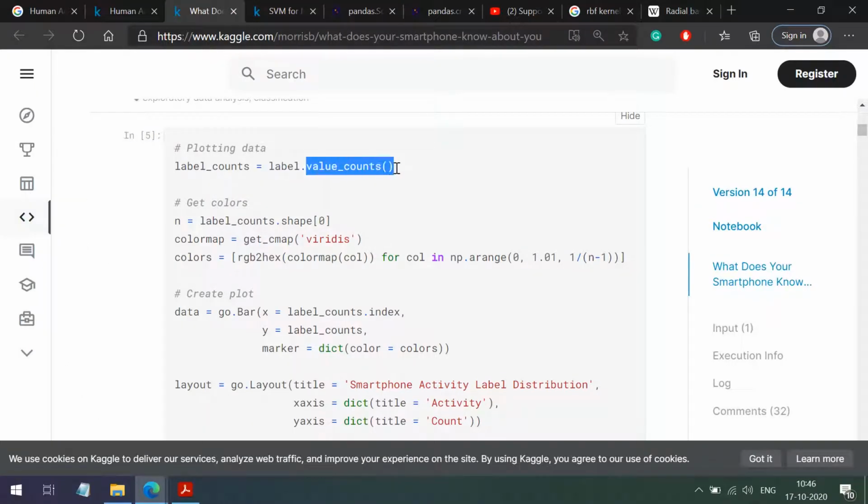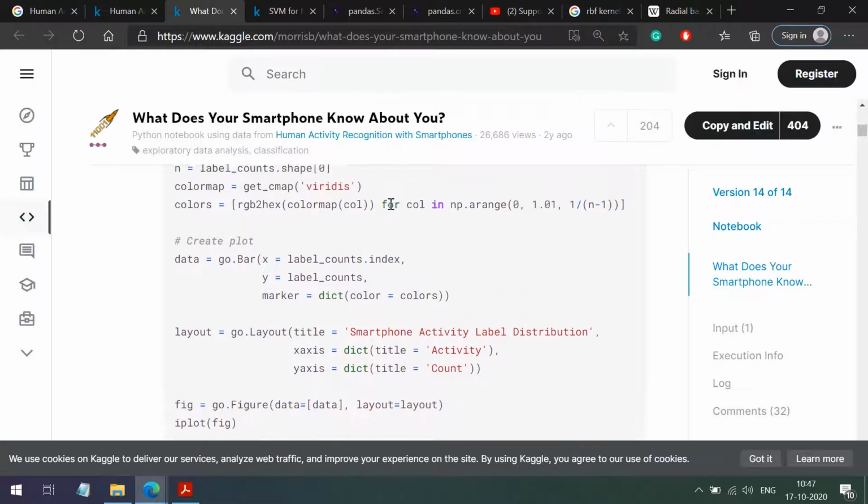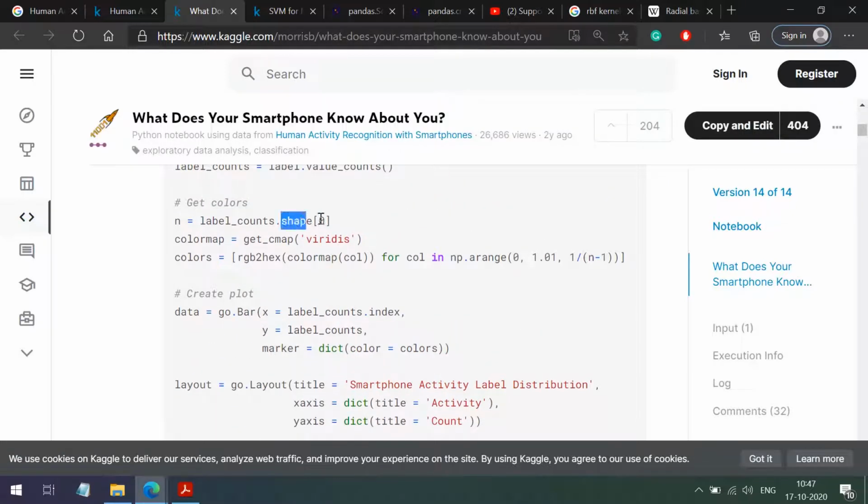So this function will return a table where I will have the labels and their corresponding count. Label count. The number of rows would be what? 6, right? And in the second column I will have count. Now shape 0. Shape returns 2 values, right? The number of rows and the number of columns. So he is getting how many rows there are. So n would be 6 in our case.